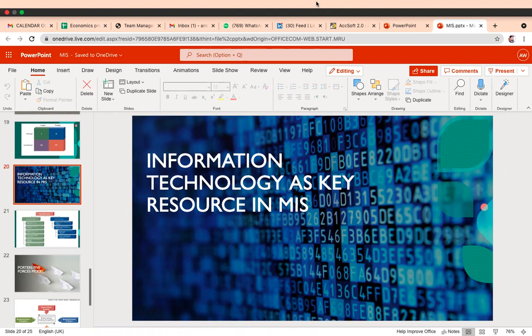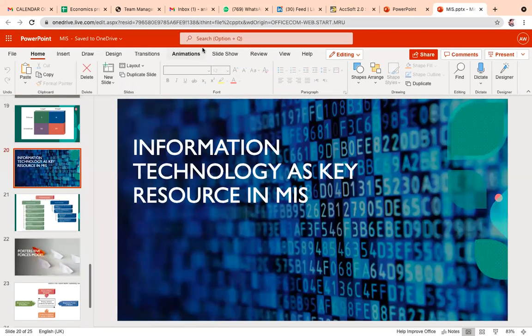Now, the most important, the third basic element which we are discussing right now under MIS, actually talks about how IT can become a very key resource when it comes to MIS. As you know, computer-based tools are always used by people to disseminate information, to support the information and process the information.